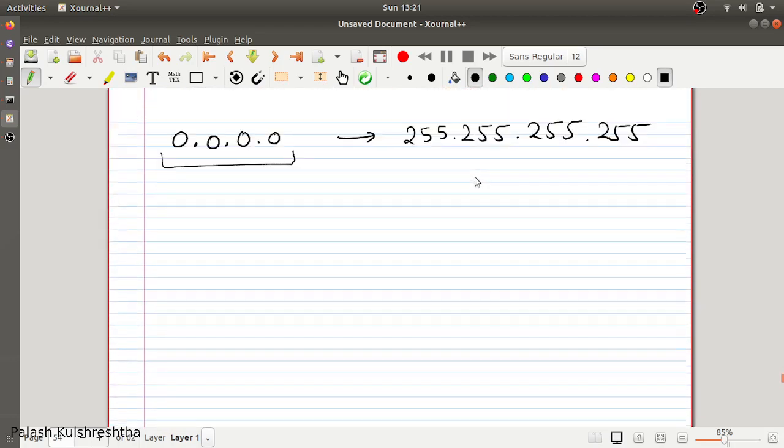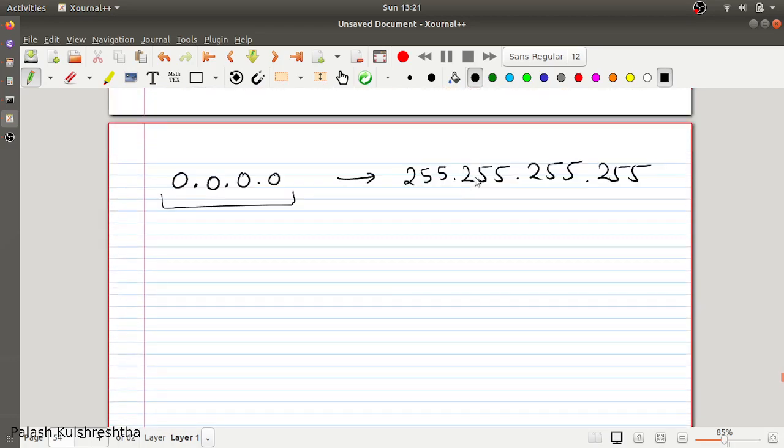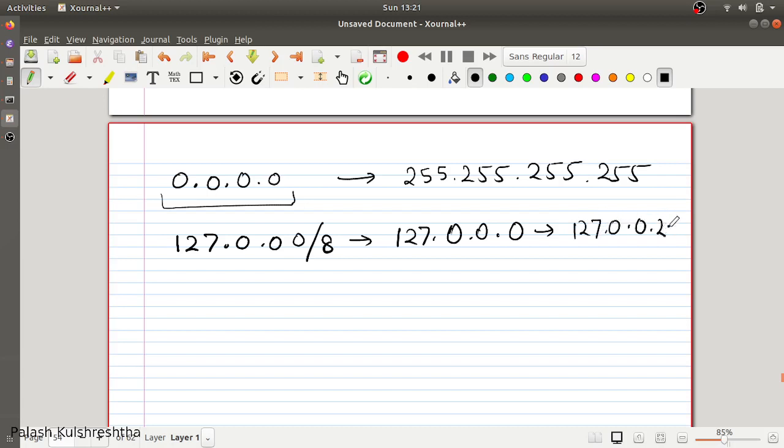So just like there are special IP addresses like 127.0.0.1, there is another special IP address range, 127.0.0.0/8. How many IP addresses will be present in this range? 127.0.0.0 till 127.0.0.255. So that means 0 to 255 is 256 IP addresses. 256 IP addresses are going to be present in this IP address range.